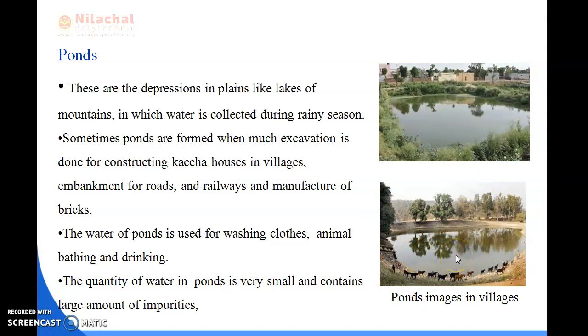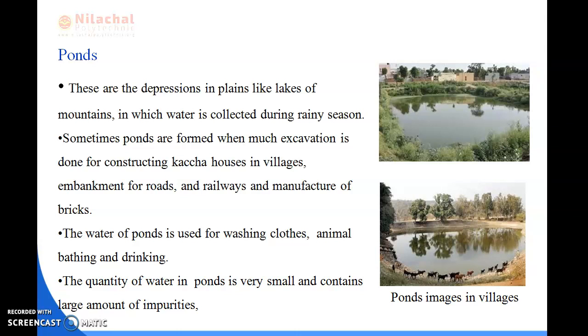Ponds are depressions in plains, like the lakes of mountains, in which water is collected during the rainy season. Sometimes ponds are formed when much excavation is done for constructing kacha houses in villages, embankments for roads and railways, and manufacture of bricks. The water from the ponds is used for washing clothes, animal bathing and drinking. The quantity of water in ponds is very small and contains a large amount of impurities.